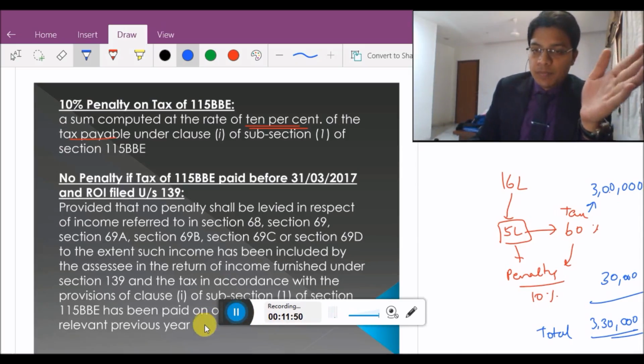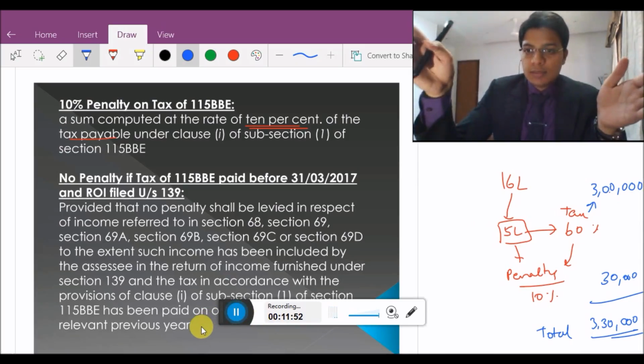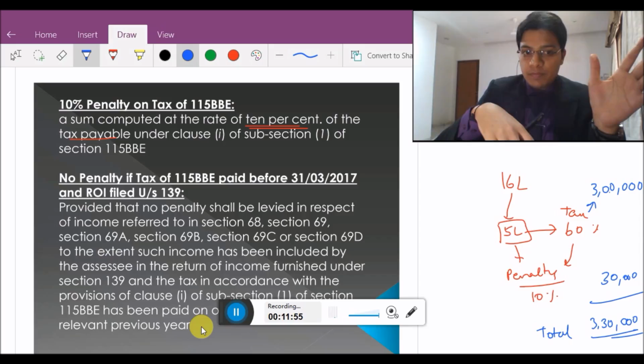Section 271AAC talks about two cases where the penalty cannot be levied.